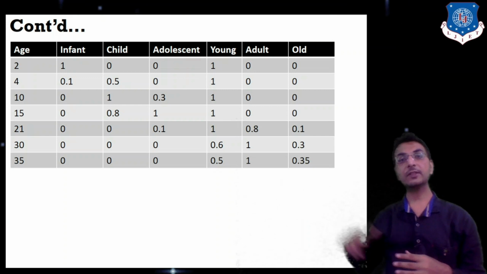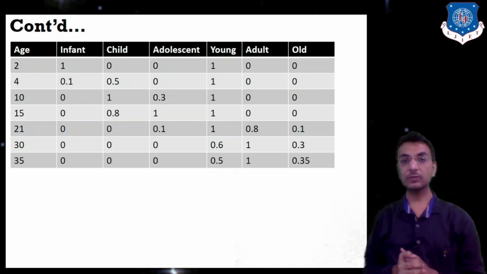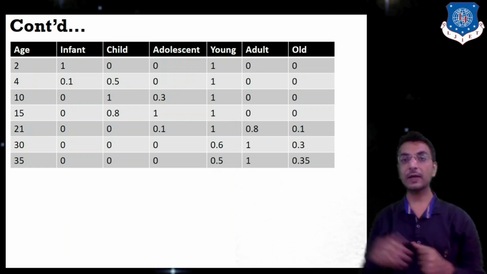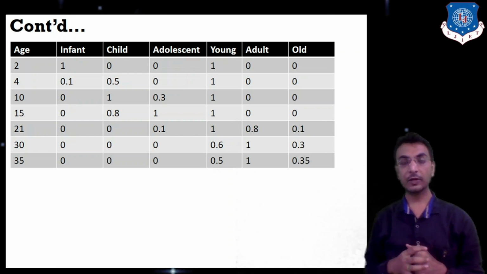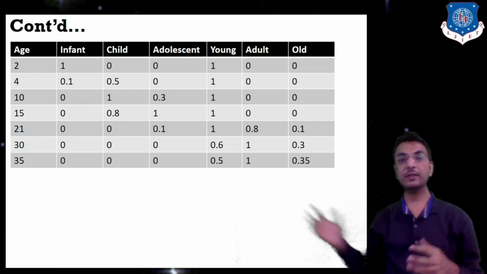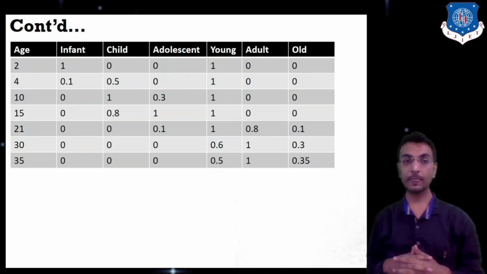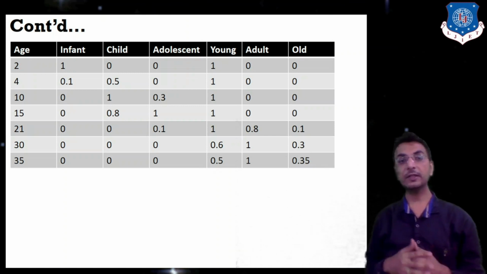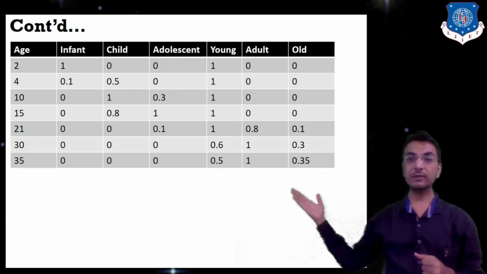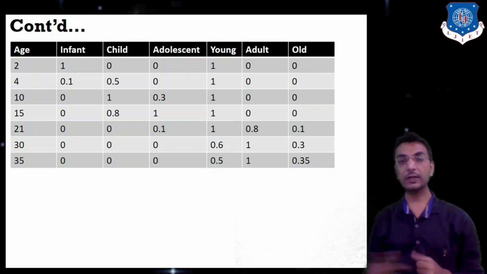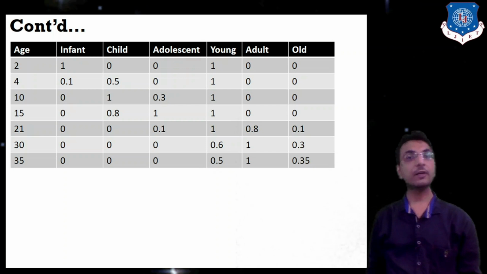Likewise, age equal to 30. For 30, we can opt for adult again, because 30 has young equal to 0.6, as the young value is now reduced. For 35, young is even less, adult is equal to 1 and old is 35. So adult will be selected here also.